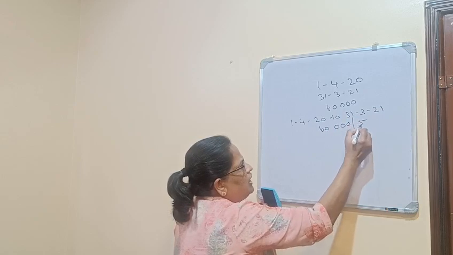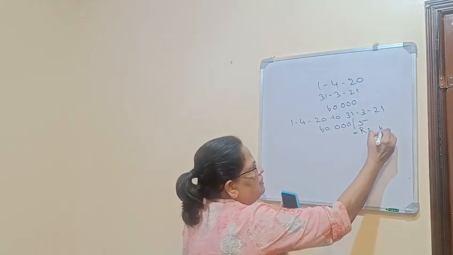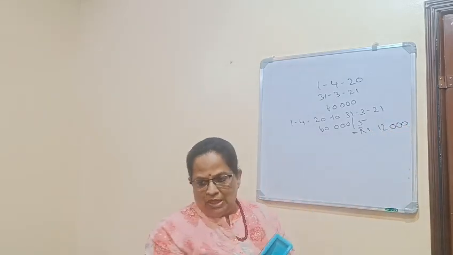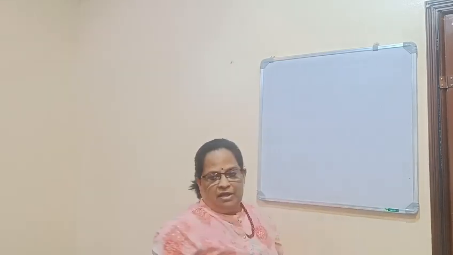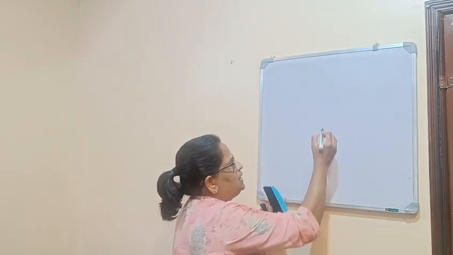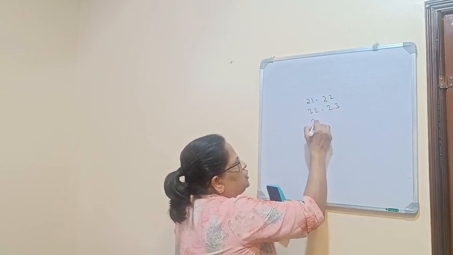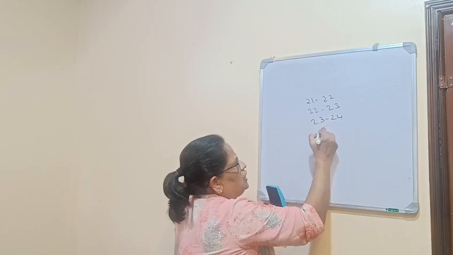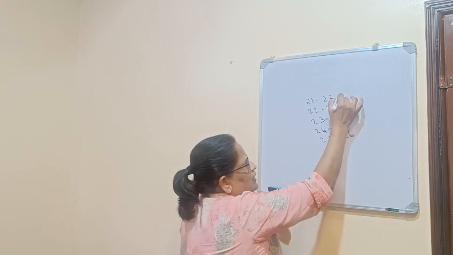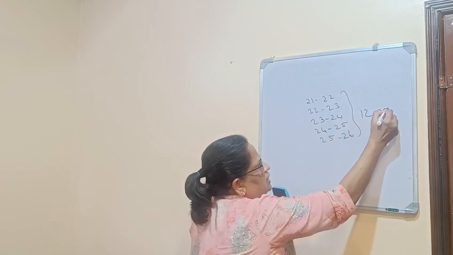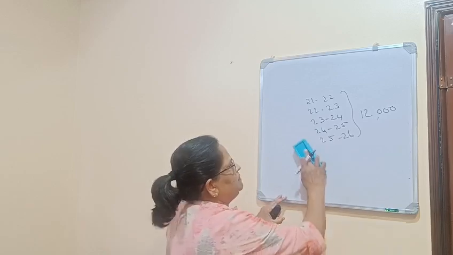We can allow it in 5 annual installments. So here he will get 12,000 as the pre-construction period interest. This year also he will get that because it is 21. How many years can he claim? 21-22, 22-23, 23-24, 24-25 and 25-26. So every year he can claim 12,000 for 5 years. This is the computation.